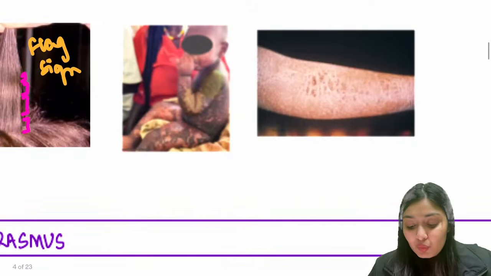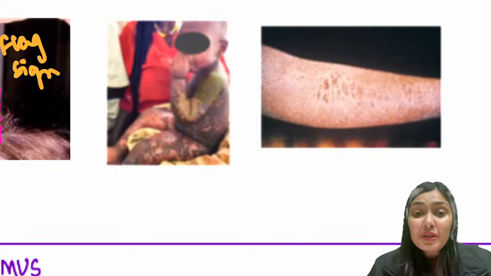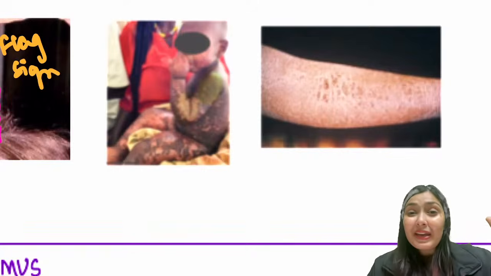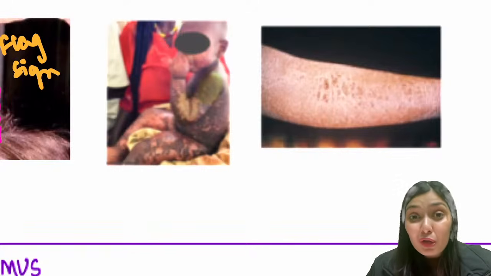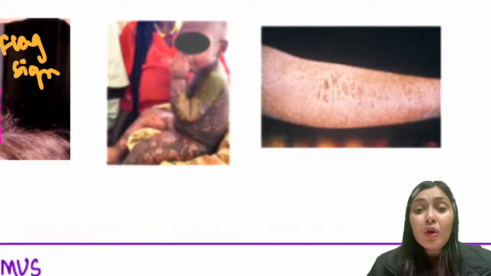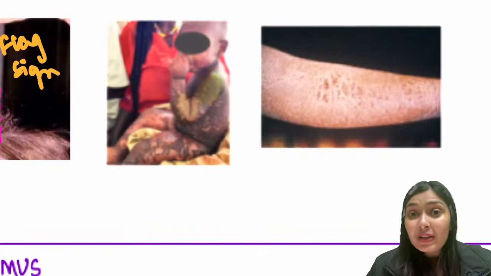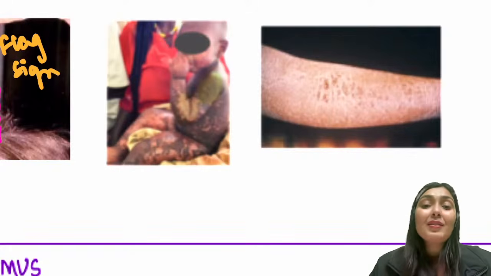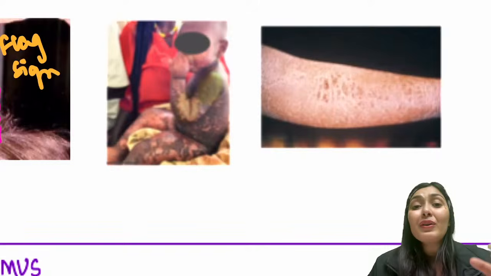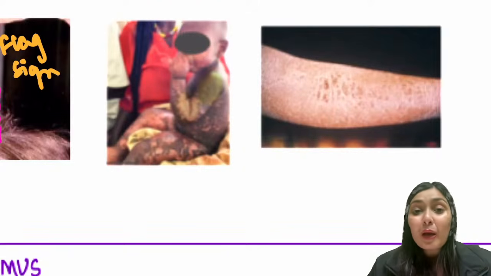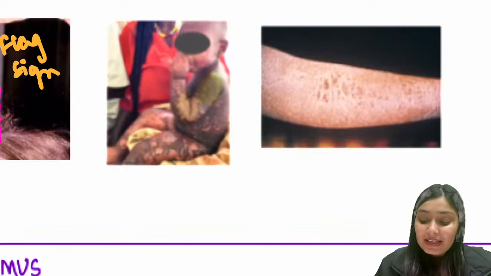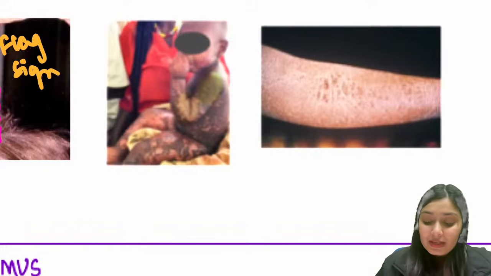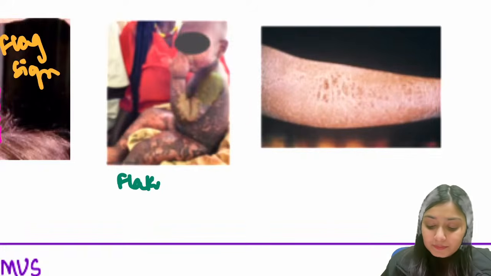Look at the second image. What is happening over here? There is peeling of the skin, as if paint is coming off a wall. If you have seen an older wall, or a wall damaged by water in the monsoon season, you see paint chipping off the wall. This is known as flaky paint dermatosis. The skin peels off and looks as if flakes are coming off of it. So this is flaky paint dermatosis.